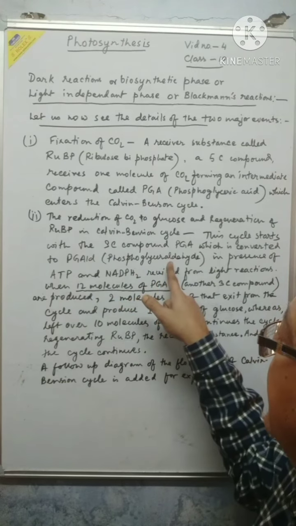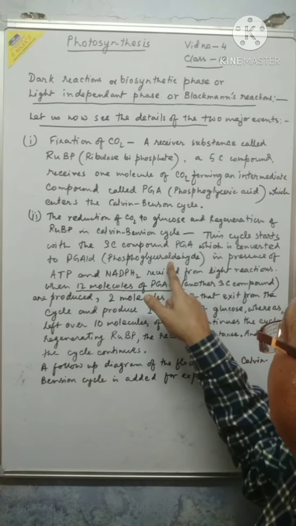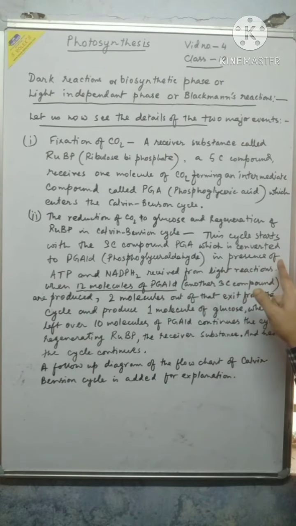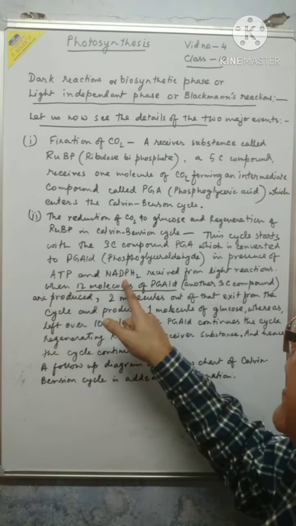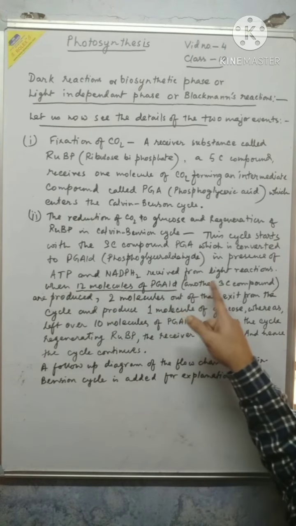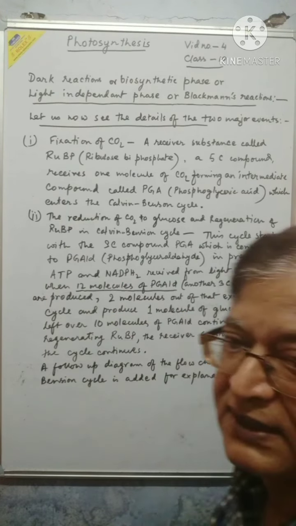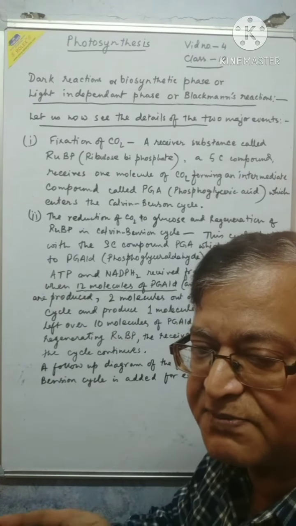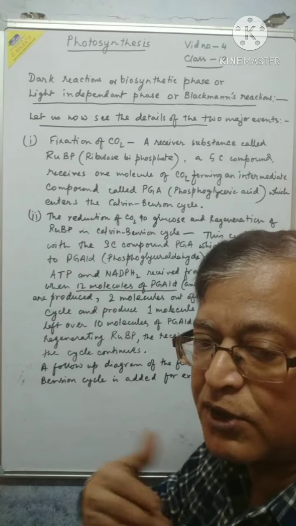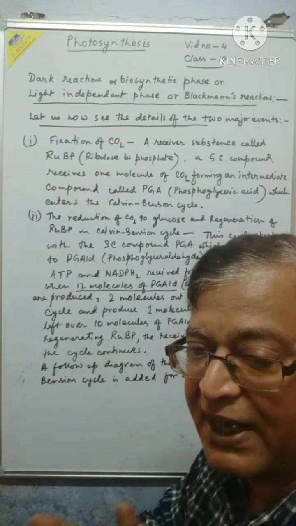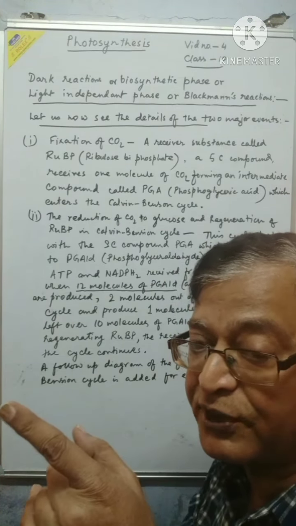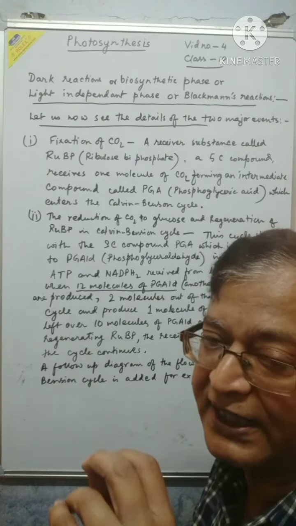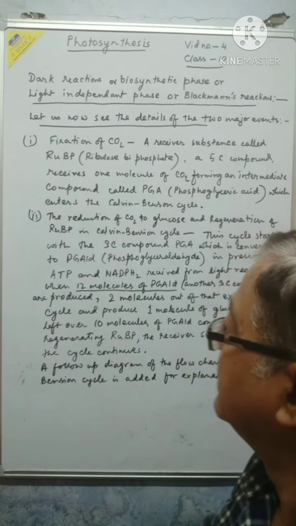PGALD, phosphoglyceraldehyde, is also a 3 carbon compound, but that happens in presence of ATP and NADPH2 received from the light reactions. This change from PGA, phosphoglyceric acid, to phosphoglyceraldehyde is done by the presence of those products received from the light reaction, ATP molecules and NADPH2, reduced NADP.